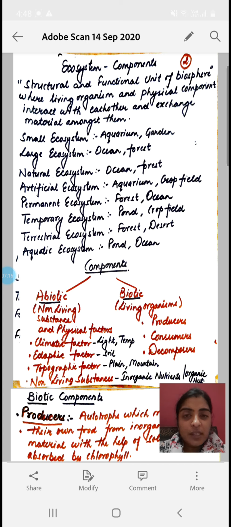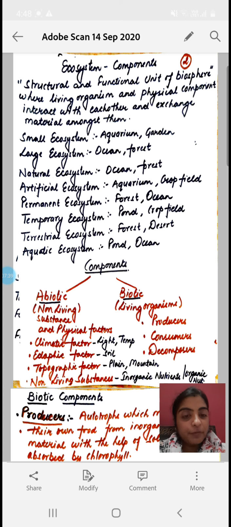Now comes the second kind of classification of the ecosystem, that is natural and artificial ecosystem. Natural ecosystem means that these are the ecosystems which exist in nature by themselves. They are not caretaken by human beings. Okay, so they have the least interference of humans in their maintenance.